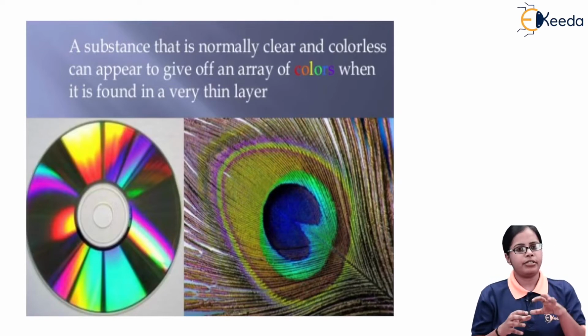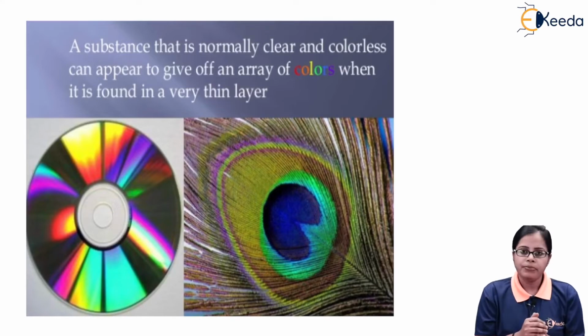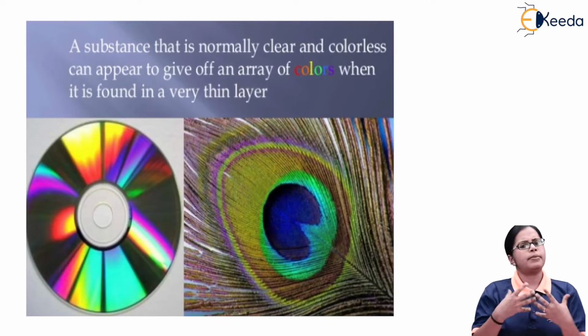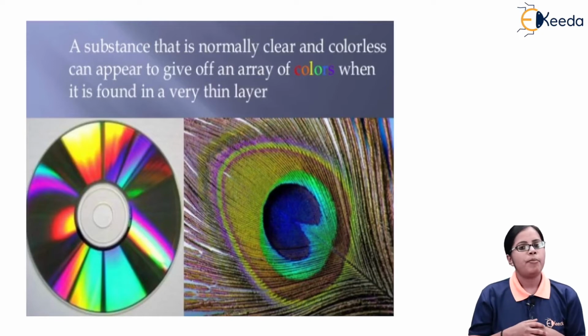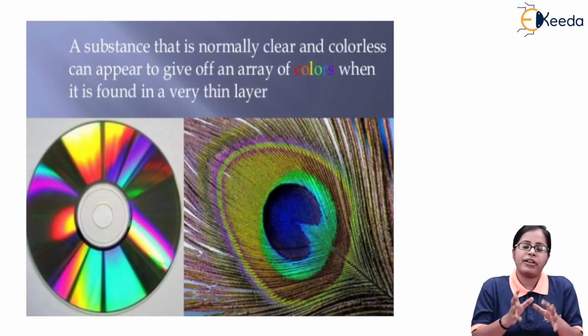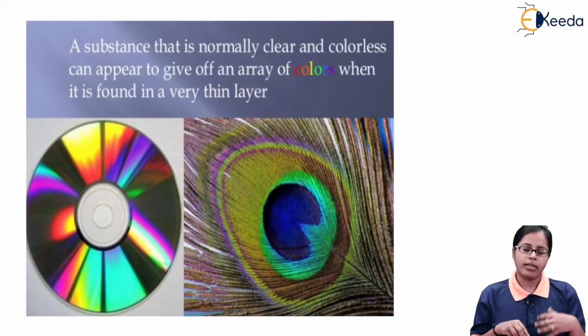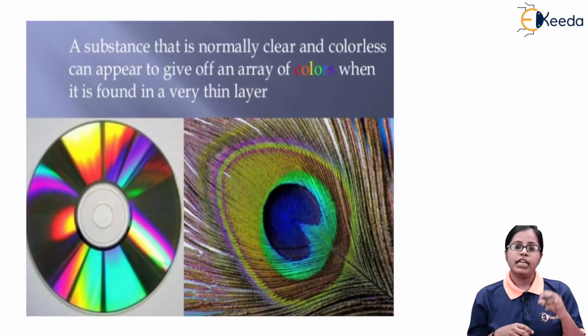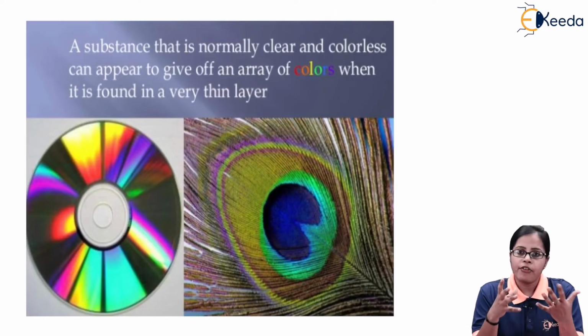For example, if I look at the substance normally, without considering the thin film, it looks completely clear and colorless. But if I consider the thin film of the substance, an array of colors appears on it.